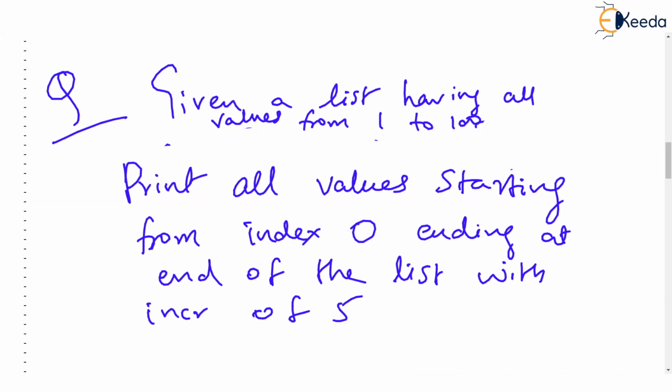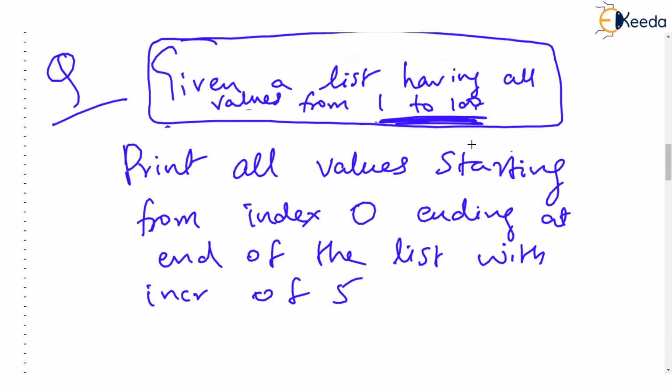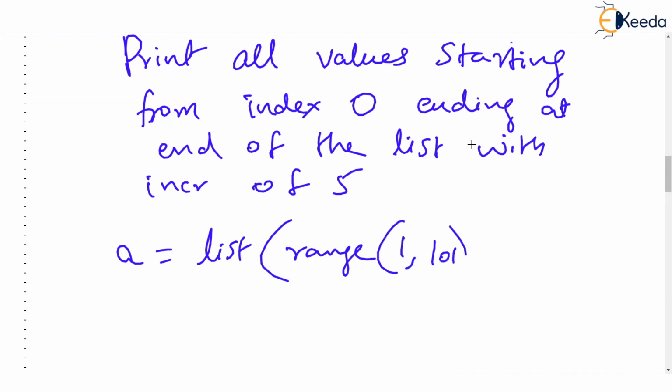So the first challenge is, how will you create this list having 1 to 100 values? You won't be writing 1, 2, 3, 4 up to 100. That's ridiculous. So first you have to think of how you will create this list. But you know now that you can say A is equal to list, use this function and use range 1 comma 101. This is going to create a list of all the 100 values. So this A will be literally a list containing 1, 2, 3 up to 100, correct?